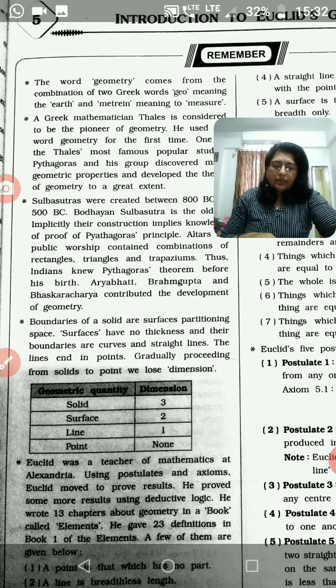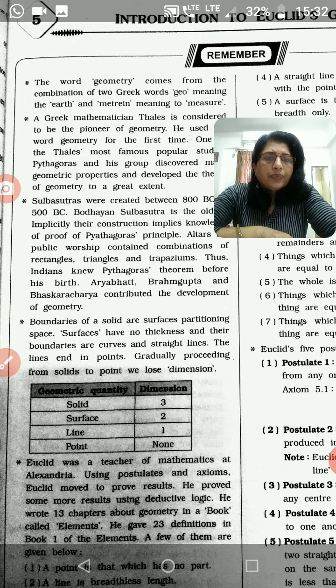To understand this, let us see some points. Here I have collected some points for you. With the help of these points, you will understand Euclid's geometry. For that, let us see some history about it.